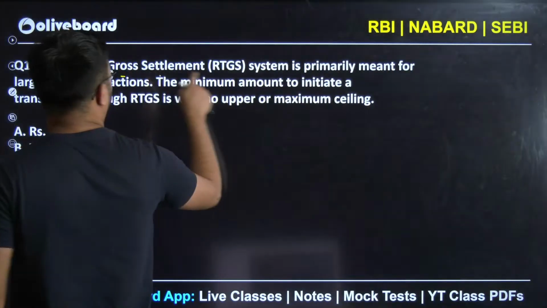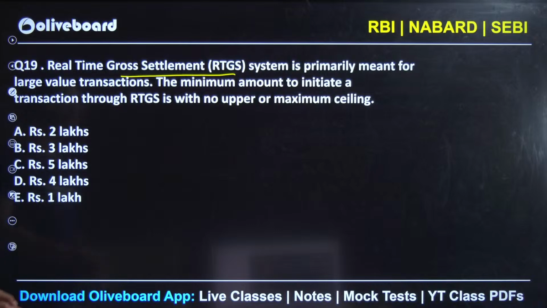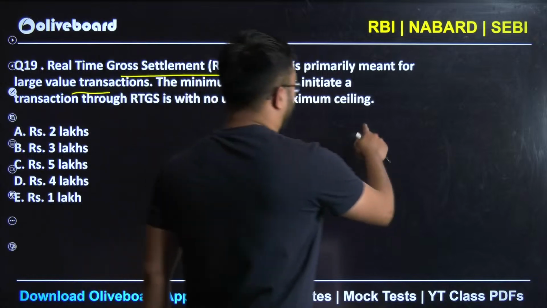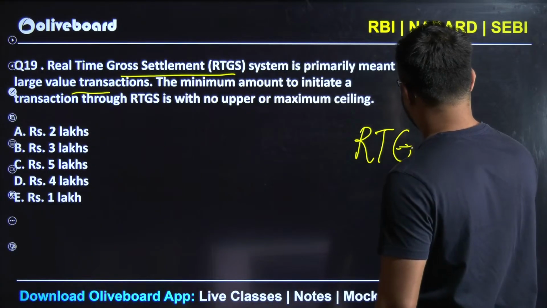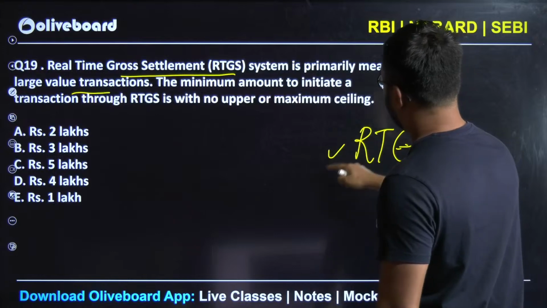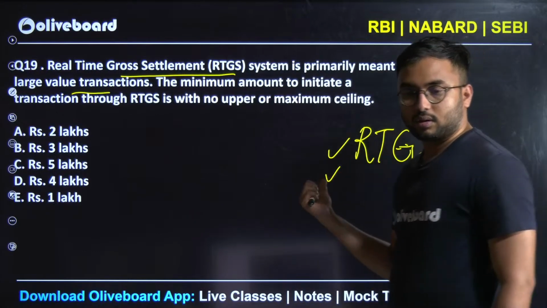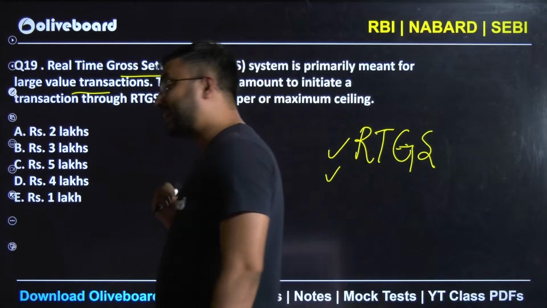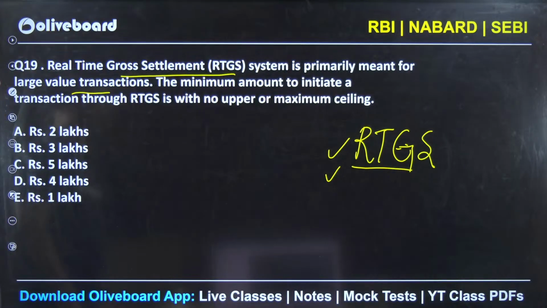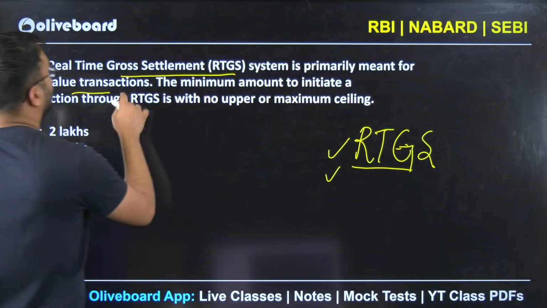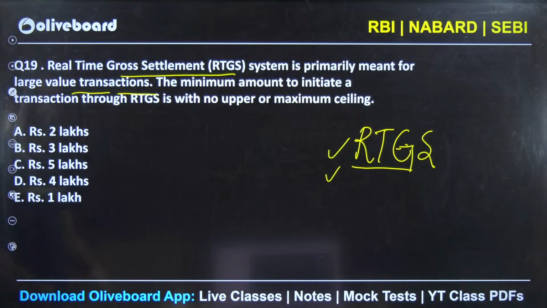Real-time gross settlement RTGS system is primarily meant for large value transactions. So what is RTGS? Okay. So such topics whatever are there from banking, definitely try to read more about it before your exam. You never know when the questions come up. So real-time gross settlement system primarily meant for large value transactions.